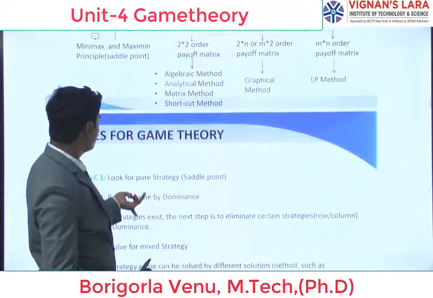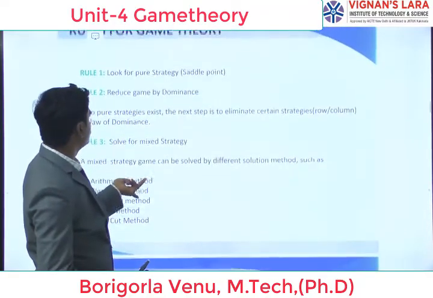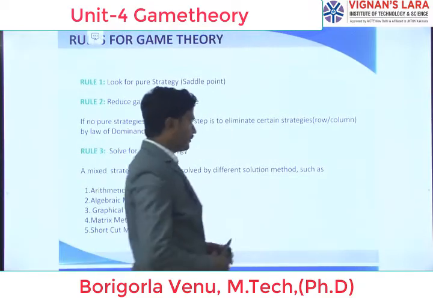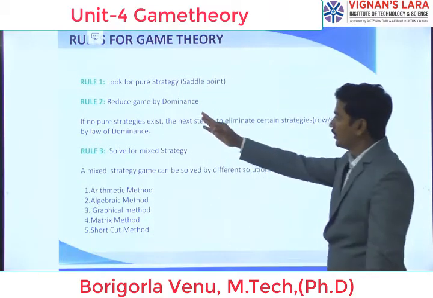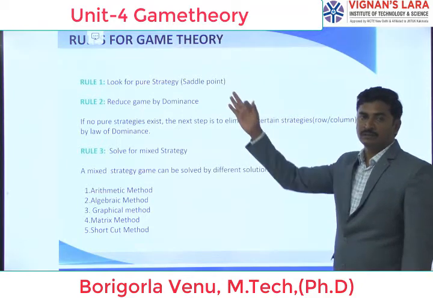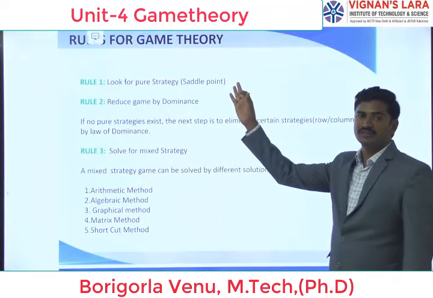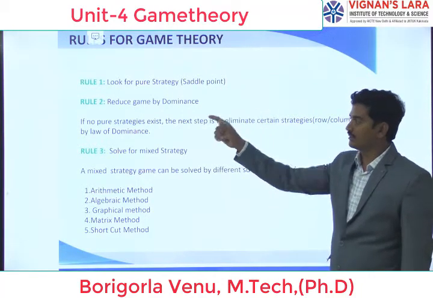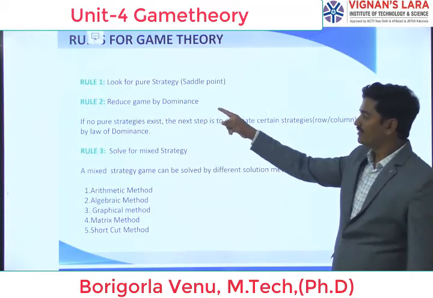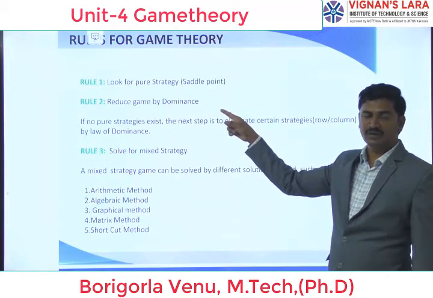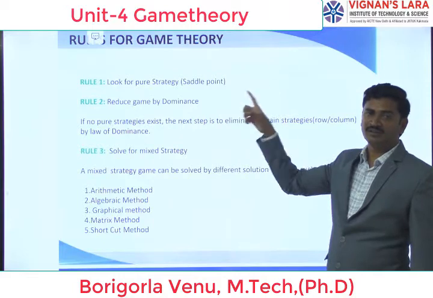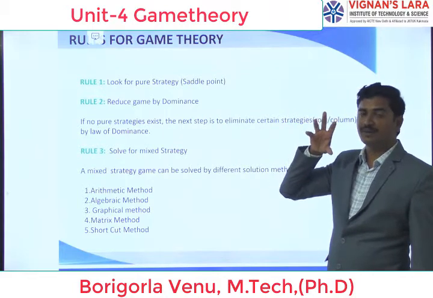Next, rules for game theory. First, rule 1: look for pure strategy. That is, we have to check the saddle point, with the saddle point or without the saddle point. Then the second rule, reduce the game by dominance. We have taken the dominance principle and we are going to reduce the game. It means we are going to reduce the size of the matrix.